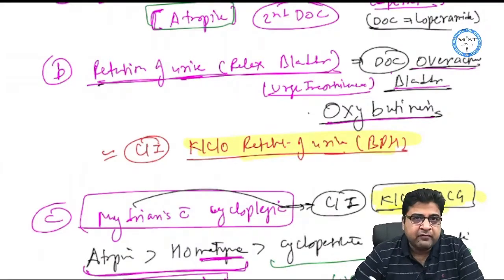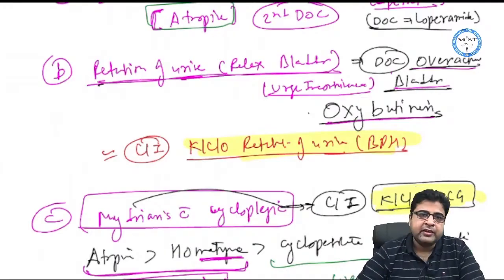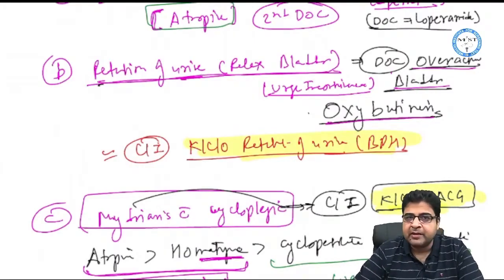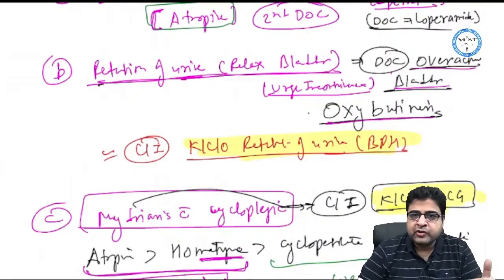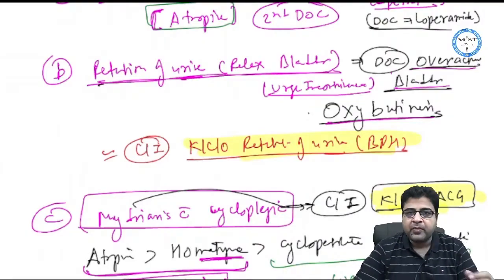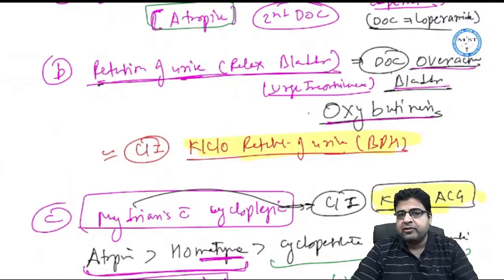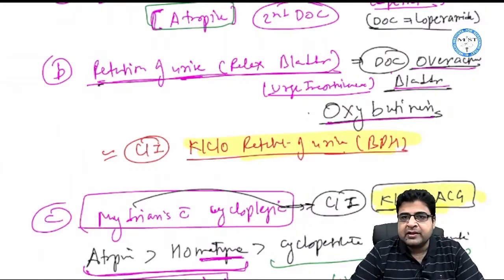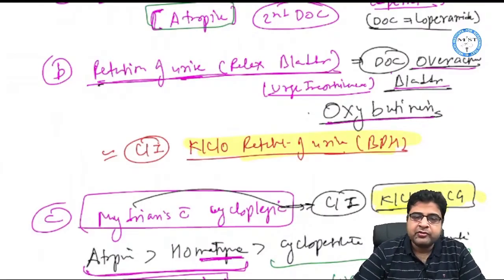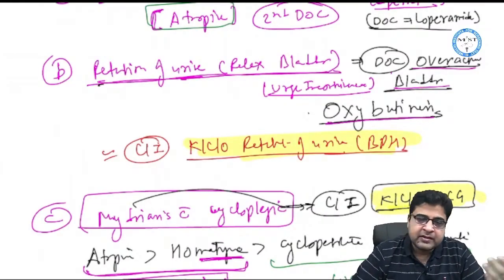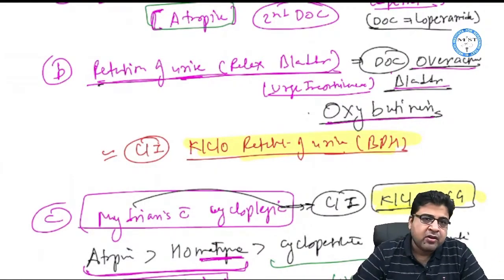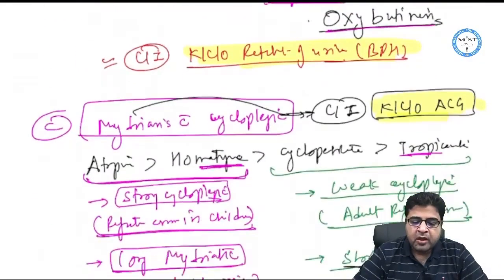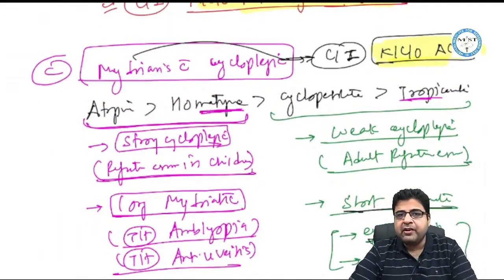Now from here we can find out one contraindication of anticholinergic drugs, which is quite important for your exam. Because anticholinergic drugs can relax the bladder and cause retention of urine, if a patient is already suffering from retention of urine, then these anticholinergic drugs are contraindicated. So if the patient's bladder is overactive, these medicines are the drug of choice, but if the patient is suffering from retention of urine, these medicines are contraindicated.